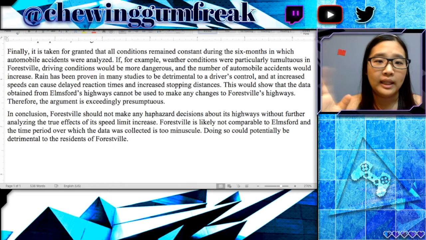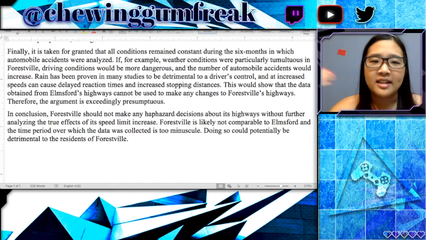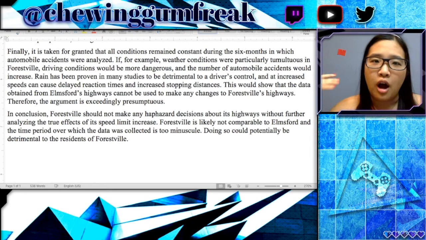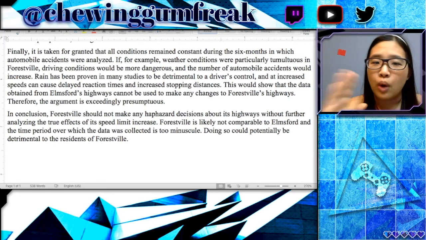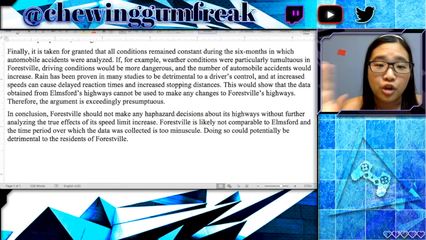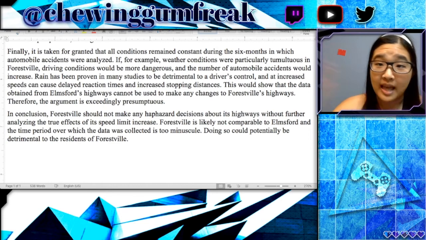So one thing I really like about this conclusion is that the test taker actually does summarize each of the points that he made. So he doesn't just say, for the above reasons, Forestville should not change their speed limit or something like that. He does actually do a really good job about saying that the decision should not be haphazard because these are all of the concerns that we would have.